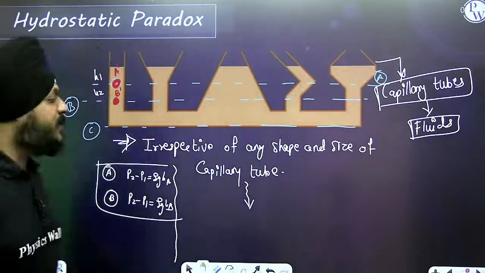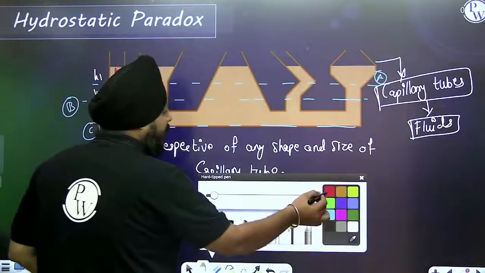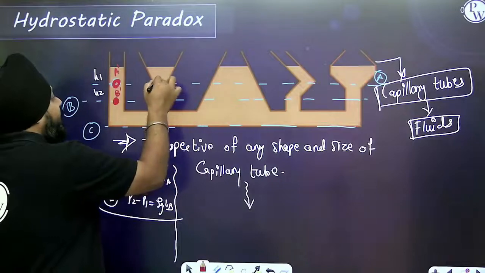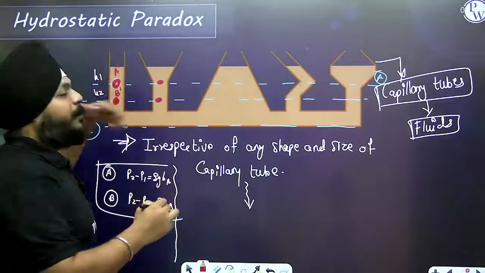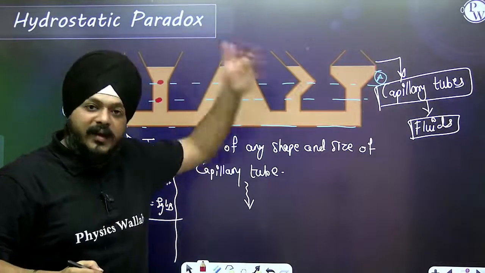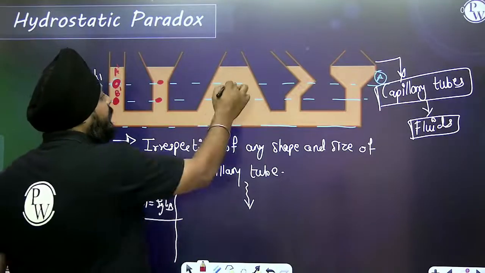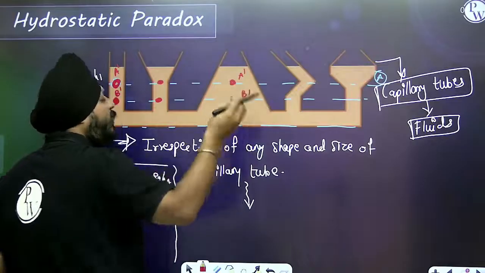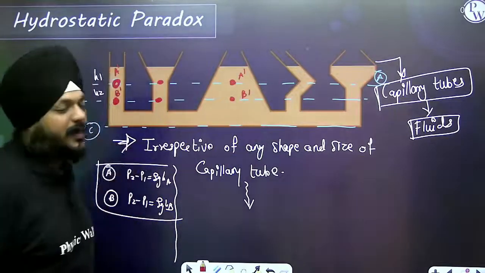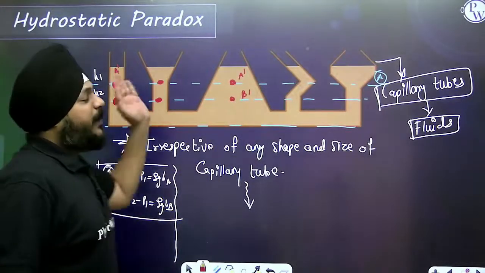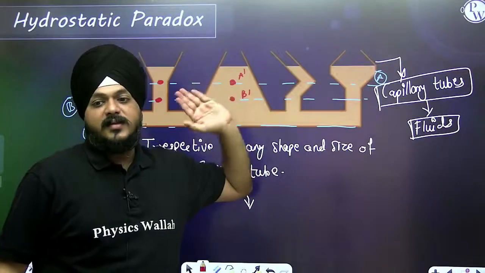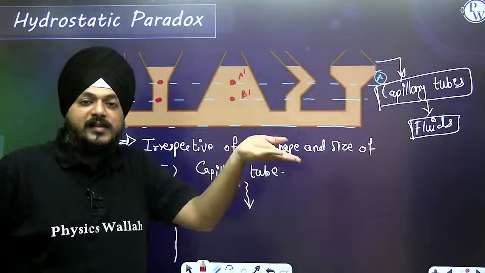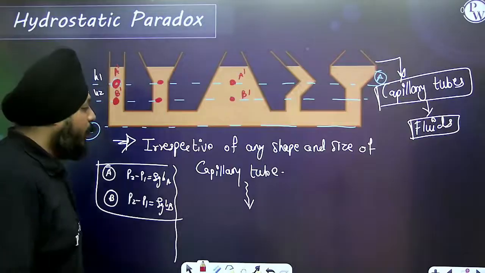But what happens here? Suppose you are keeping the same cylinder at the same height, but the shape of the capillary tube is different, it doesn't matter. If you keep the same cylinder or the small particle at point A dash, at the same height, then irrespective of the shape and size, at one surface level, the pressures are going to be the same.